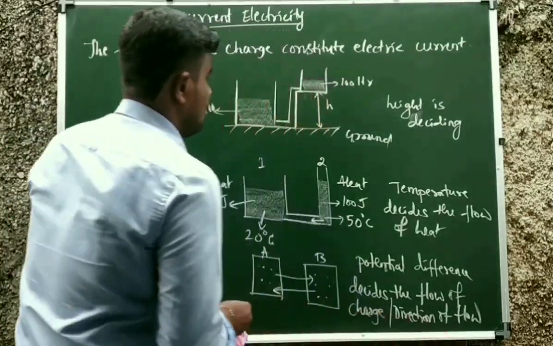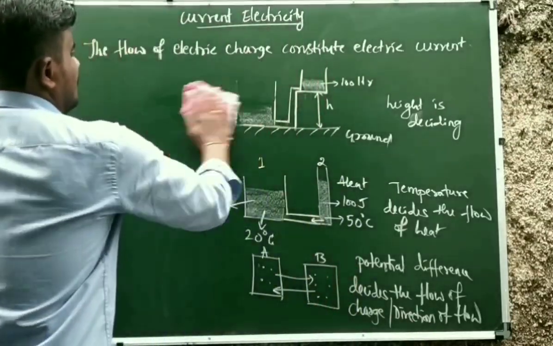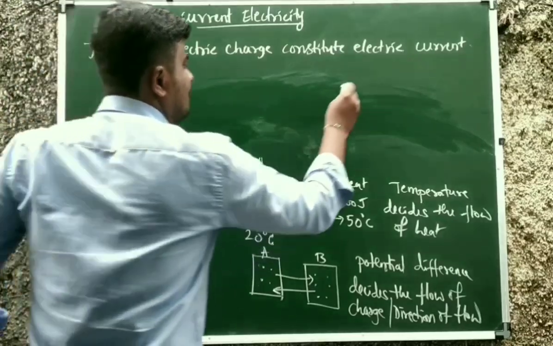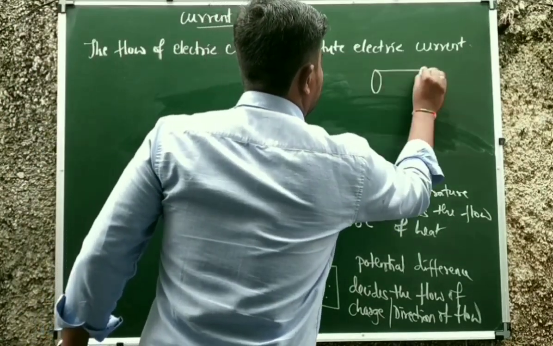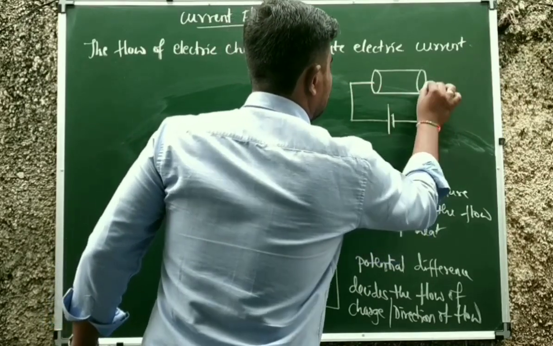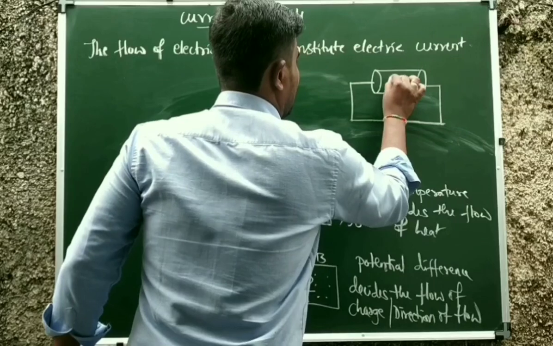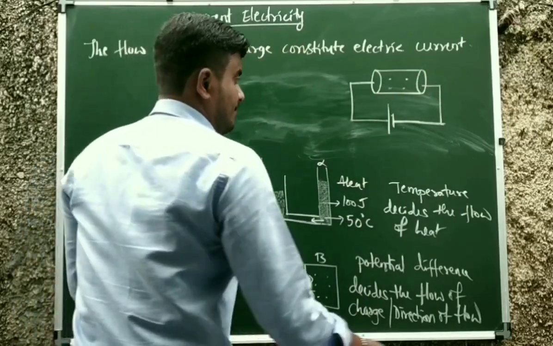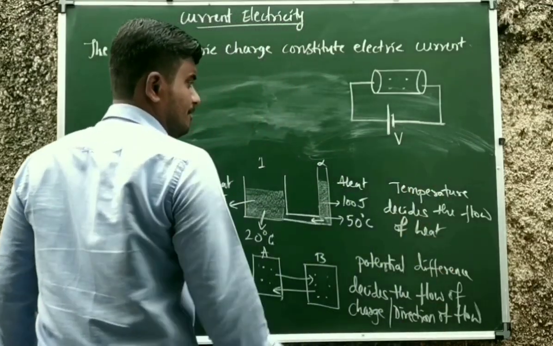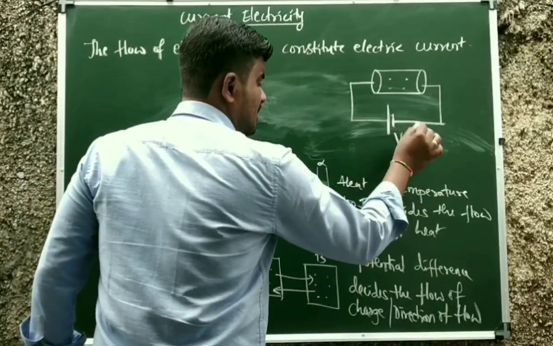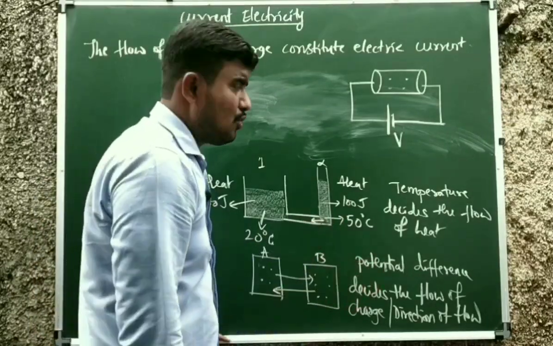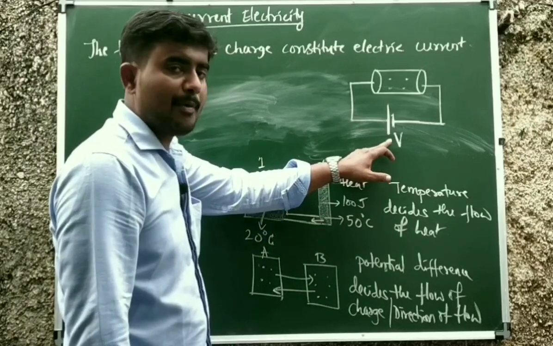Okay, so now consider one conductor like this. This conductor has free electrons, like this, and this conductor is connected with a potential difference V. As we know, potential difference decides the flow of electric charge, and the flow of electric charge is called what? Electric current.